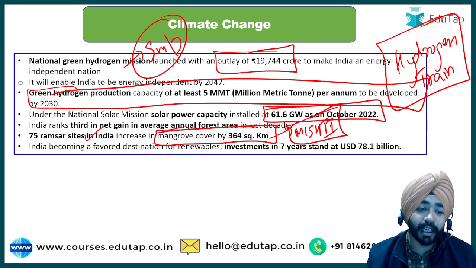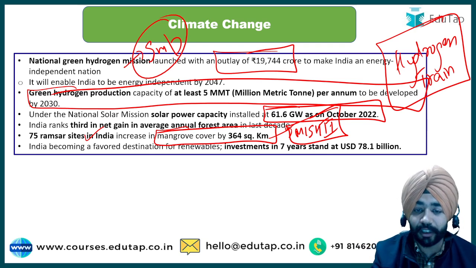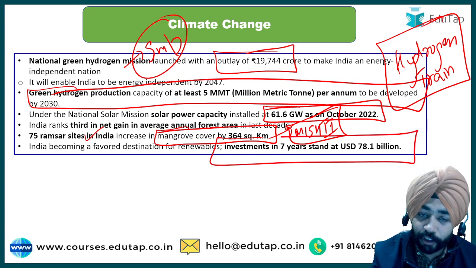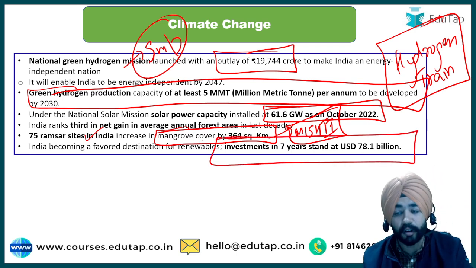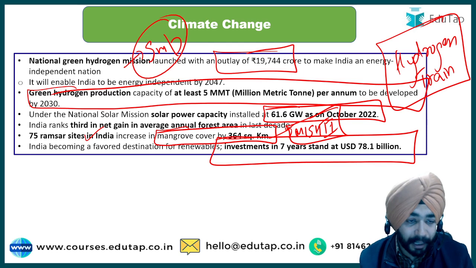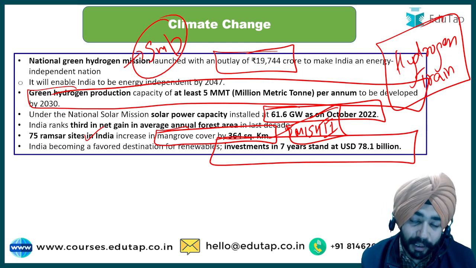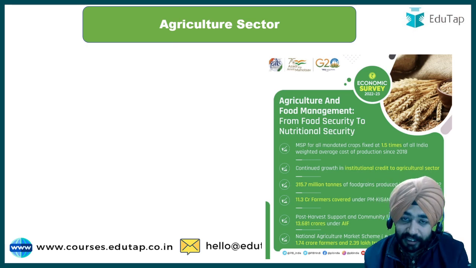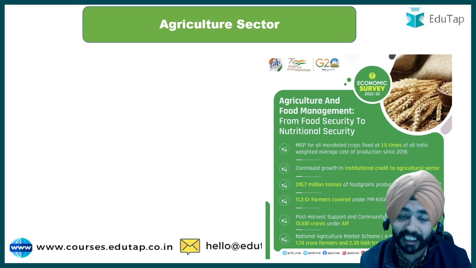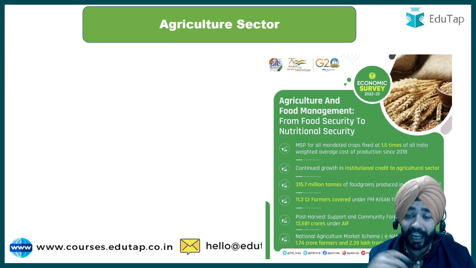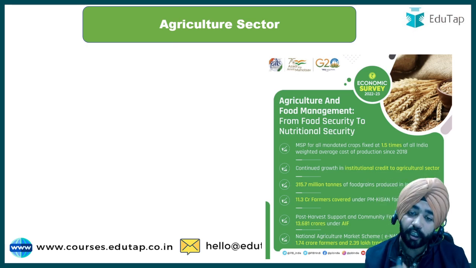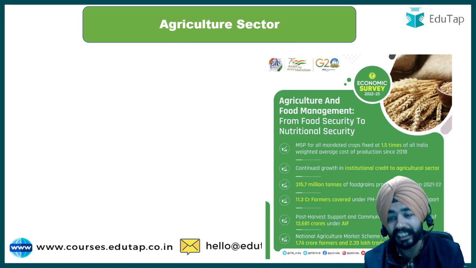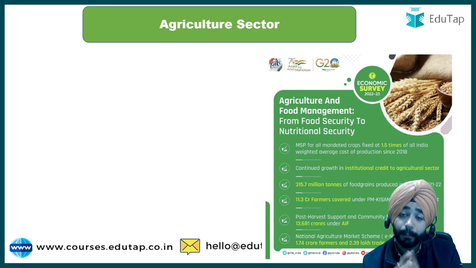Then India is becoming a favorite destination for renewables with an investment. So in India we have seen an investment of around 78.1 billion in the past 7 years in terms of renewable energy. Then guys, the next sector is the agriculture sector. I have said from the starting that the agriculture sector is a very important sector, and when I talk about medium term growth also, we focus that the agriculture sector will play a prime role here.